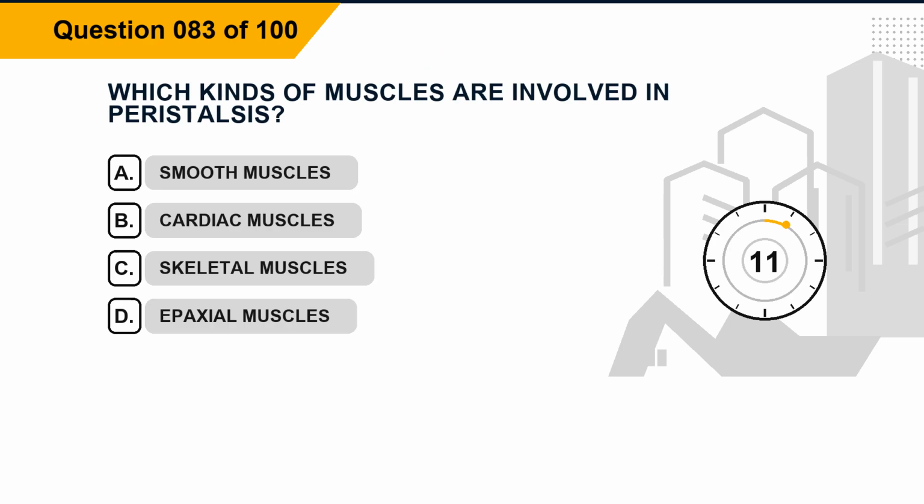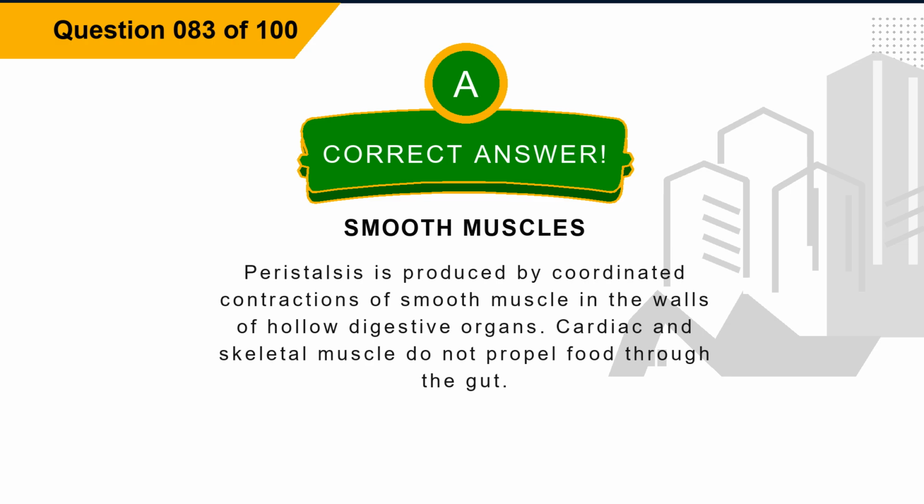Question 83. Which kinds of muscles are involved in peristalsis? Option A, smooth muscles. Option B, cardiac muscles. Option C, skeletal muscles. Option D, epaxial muscles. The correct answer is option A, smooth muscles. Explanation. Peristalsis is produced by coordinated contractions of smooth muscle in the walls of hollow digestive organs. Cardiac and skeletal muscle do not propel food through the gut.